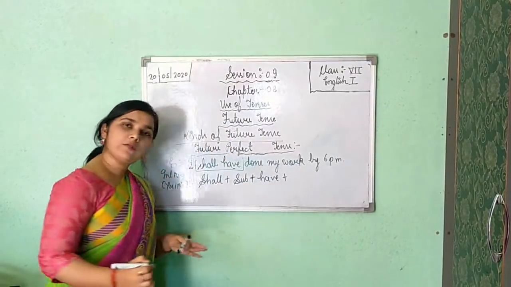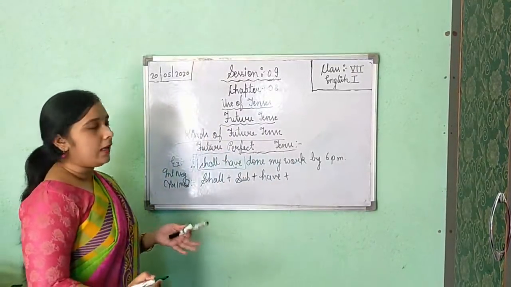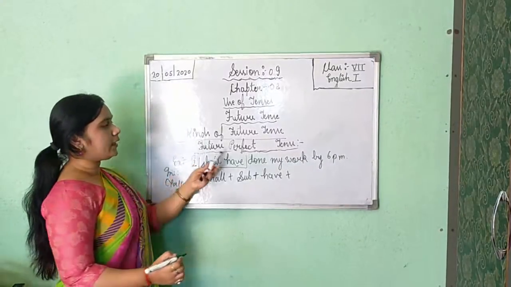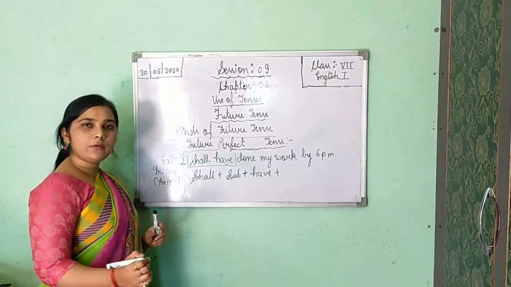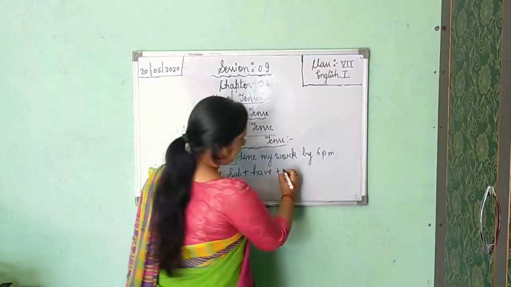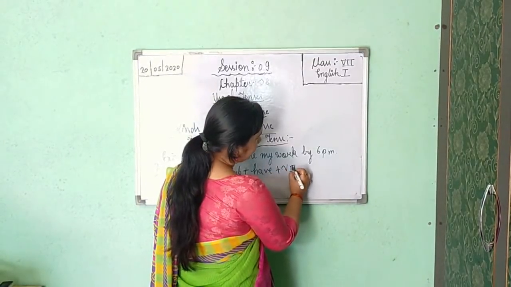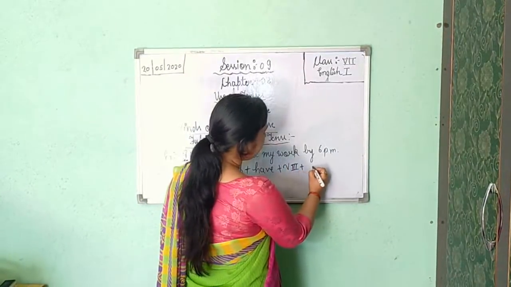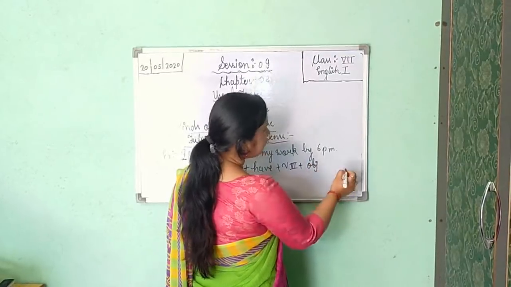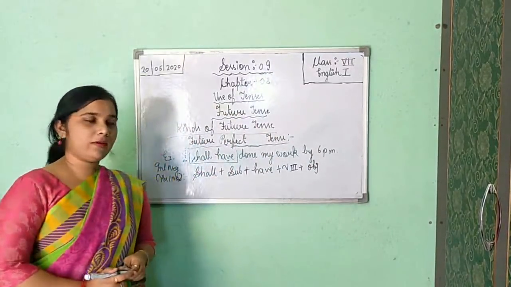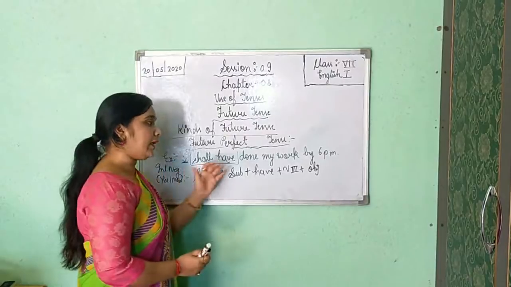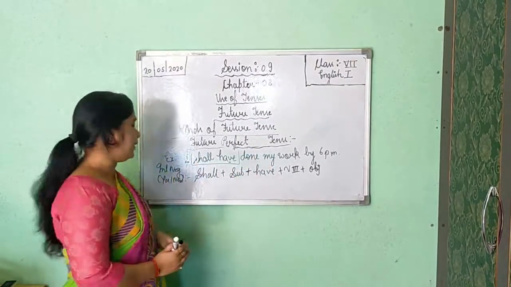After that, which form of the verb you will use? In all the sentences related to future perfect tense, all the time you will only use verb third form. Okay, past participle form of the verb. After that, object and the given time, all the part which you are getting in the sentence, that you will write there.